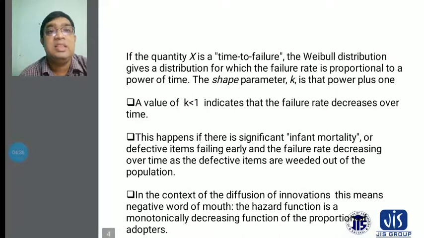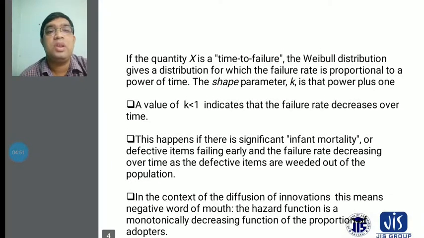This happens if there is significant infant mortality. The failure rate decreases because in the initial phase we have to consider infant mortality, that is, defective items failing early, and the failure rate decreasing over time as the defective items are weeded out of the population.